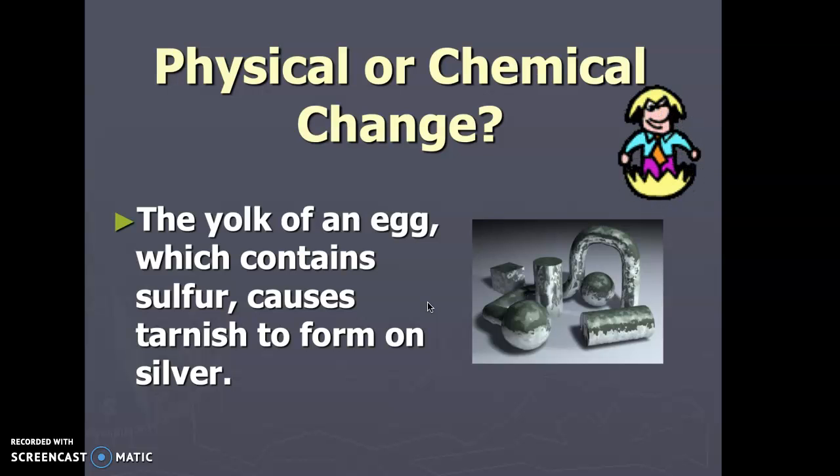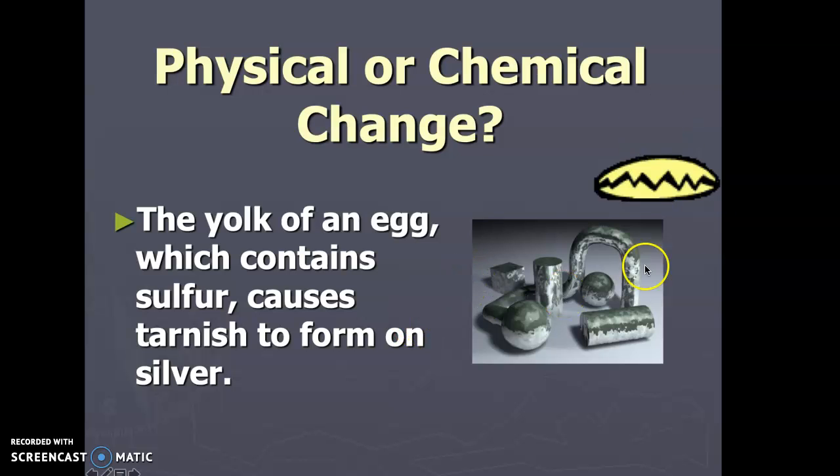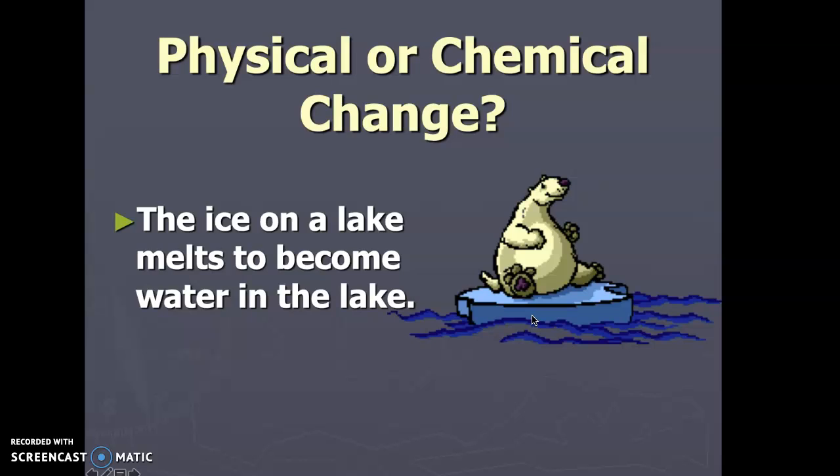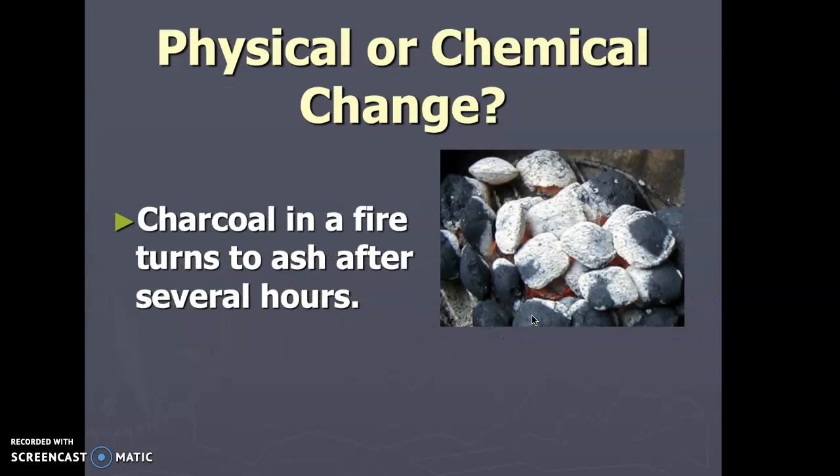The yolk of an egg, which contains sulfur, causes tarnish to form on the silver, right? So that sulfur is reacting with the silver to lead to a tarnish, and that tarnish is no longer silver. It's not silver. It's something different, chemically speaking. Ice on a lake becomes water in the lake, right? It's a phase change, physical.